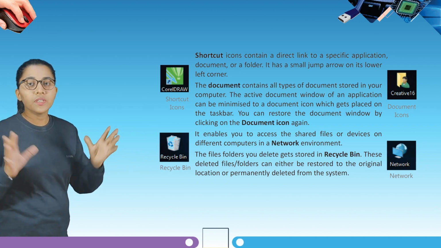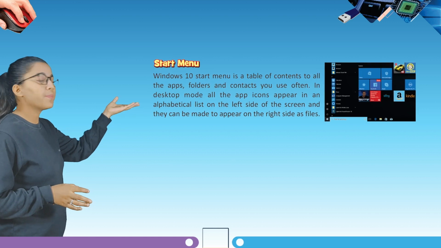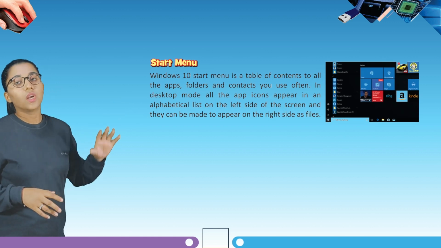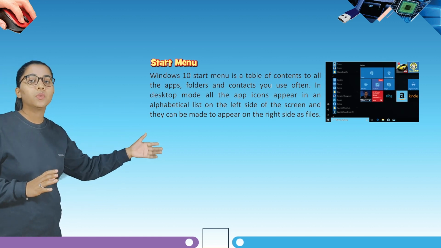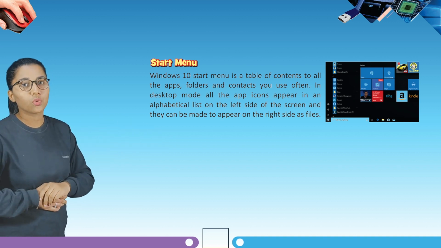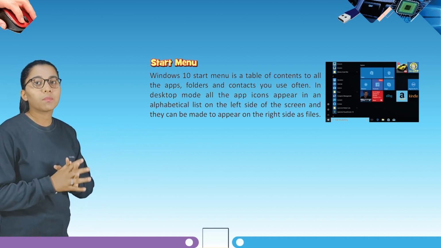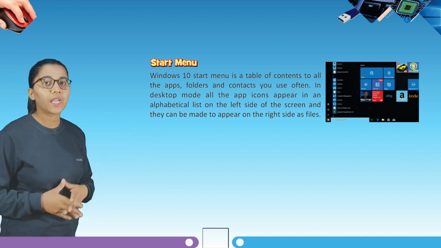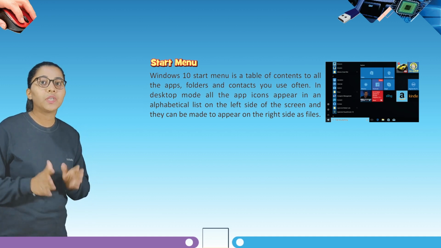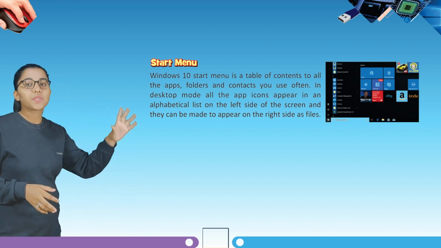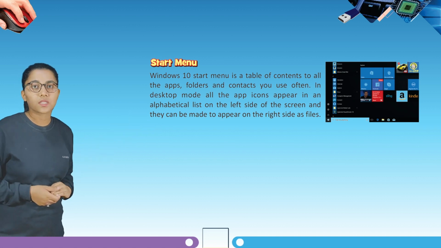Now students, our next topic is start menu. Let's learn about what is the use of a start menu in Windows 10. So, Windows 10 start menu is a table of contents to all the apps. Windows 10 में सारे apps की एक table हमें देखने को मिल सकती है.